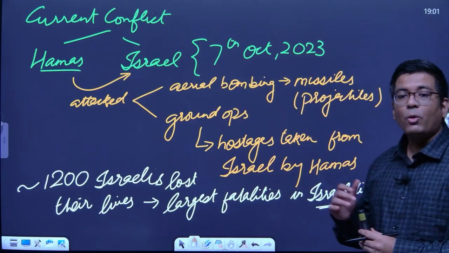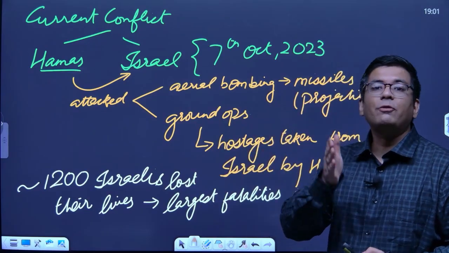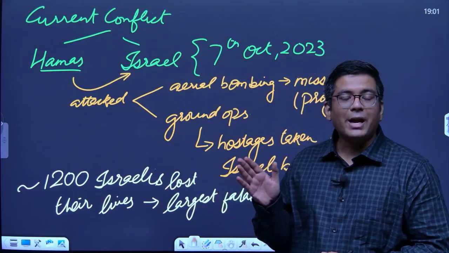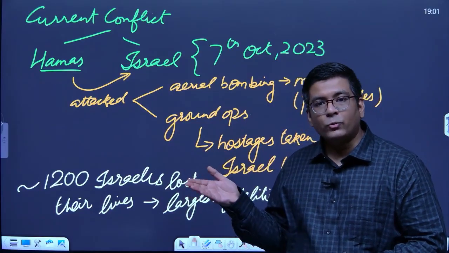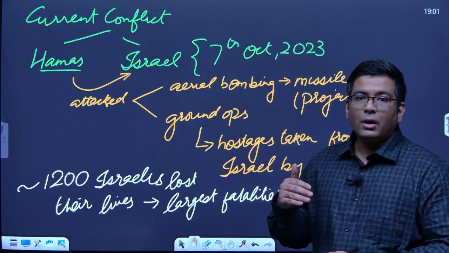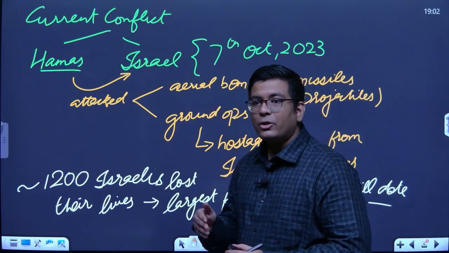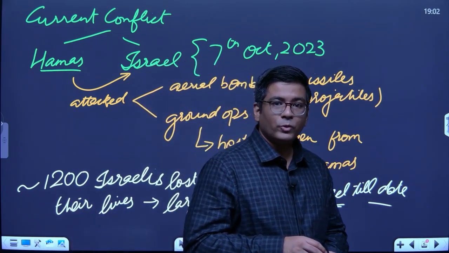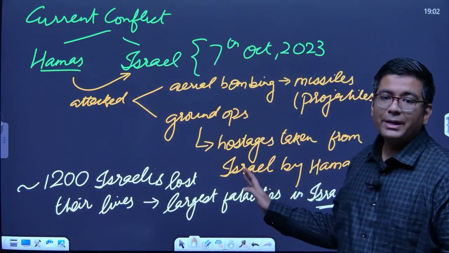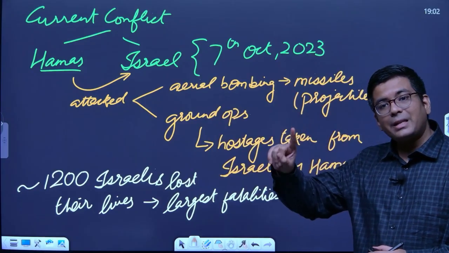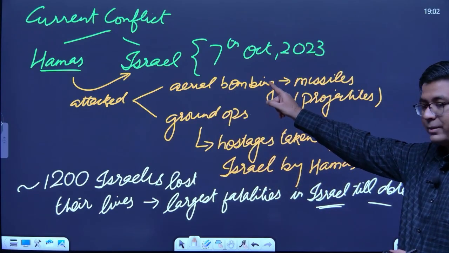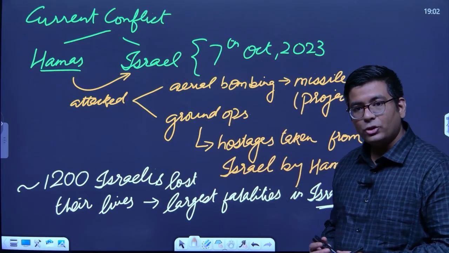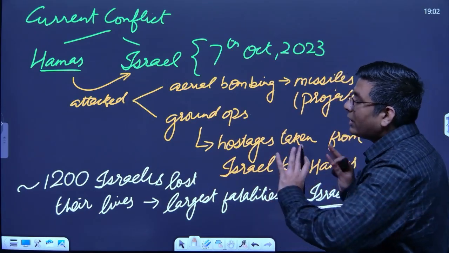I am still pointing it out because before 1948 there was no Israel. At that time we actually talk about the Holocaust. Holocaust was basically a kind of ethnic cleansing that was executed by the Nazis in Germany, for persecution of the Jews. After that, in 1948 Israel becomes a country, and since that day till this date there has been no single day on which so many lives of Israeli citizens have been lost. This is basically what happened.